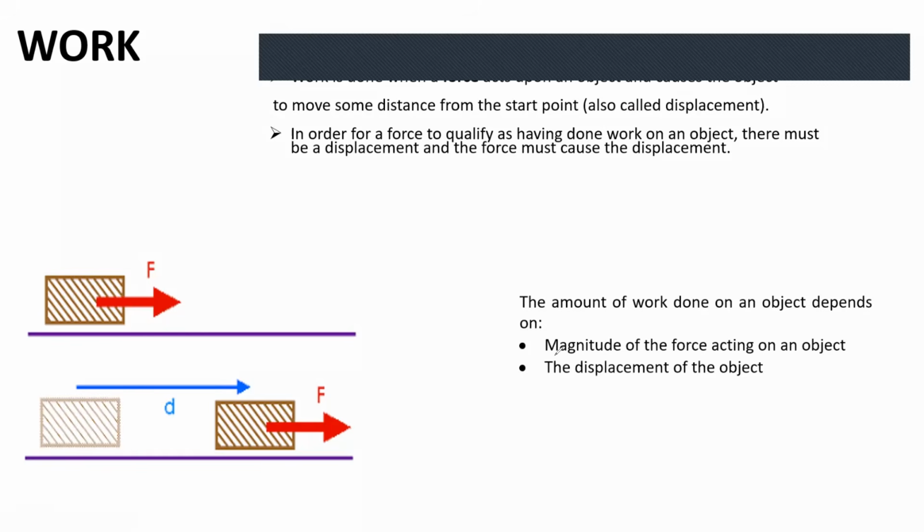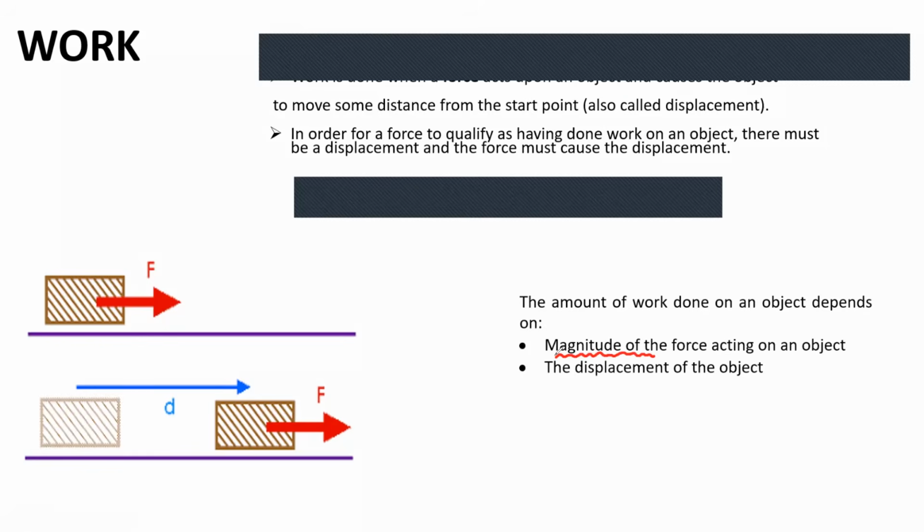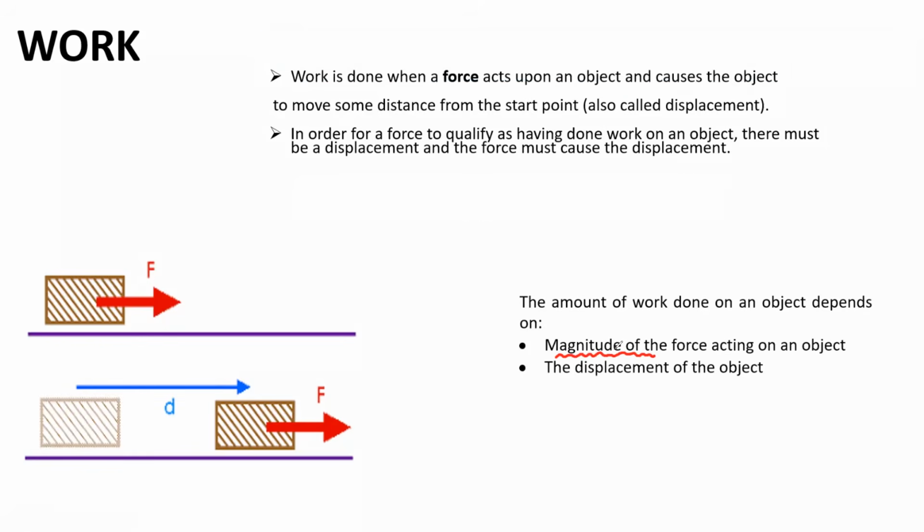It depends on the magnitude of the force. Please note these important things. It depends on the magnitude of the force as well as the displacement of the object. How big is the force acting and how far is the object moving? Those two important points will give you an indication of how much work is done.